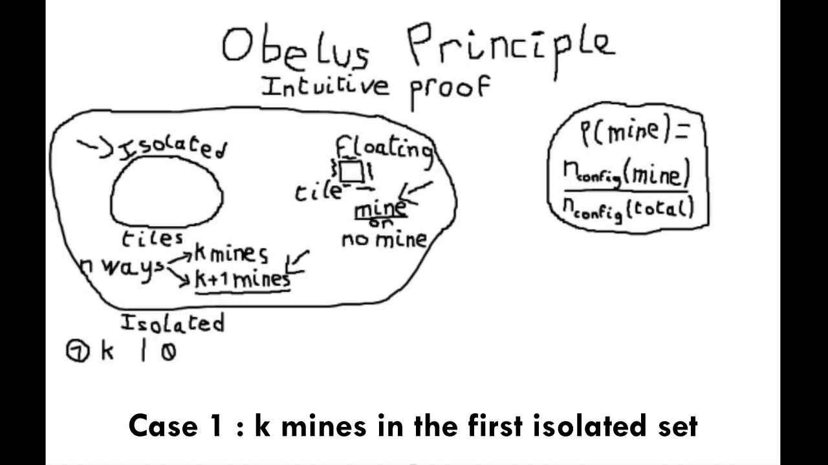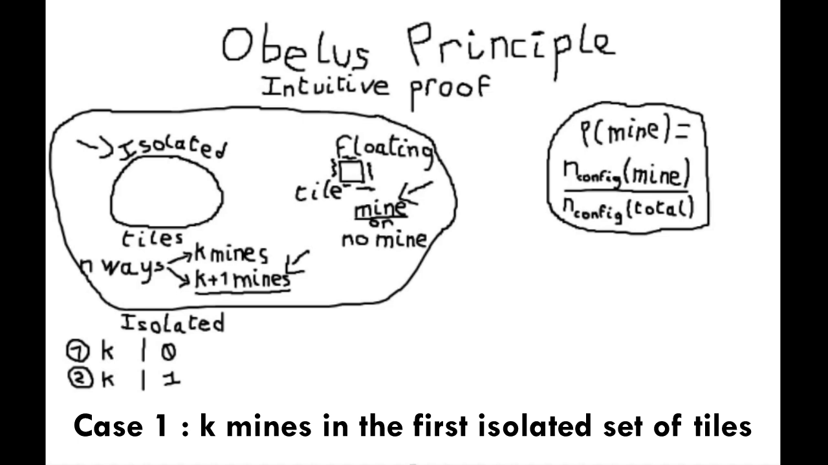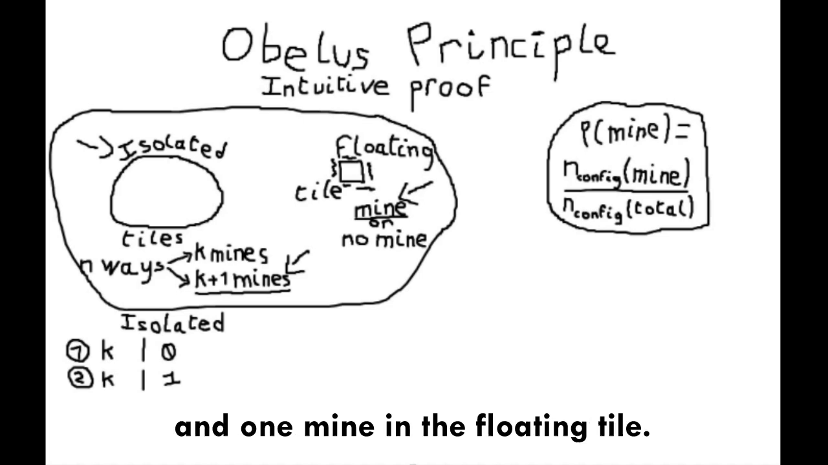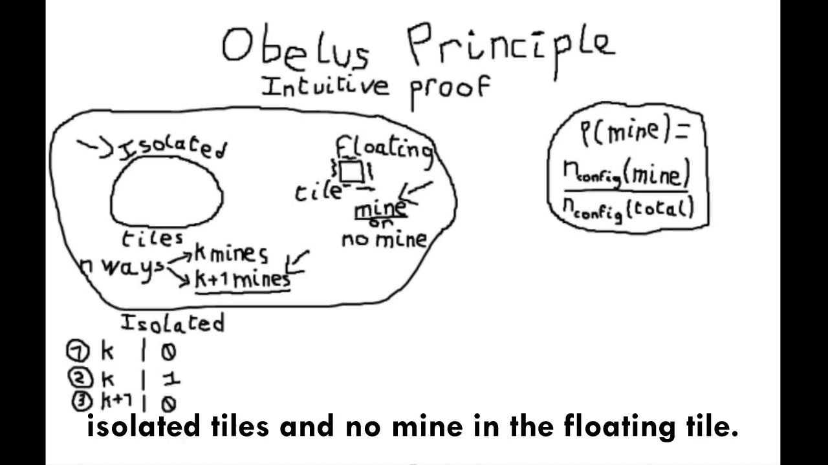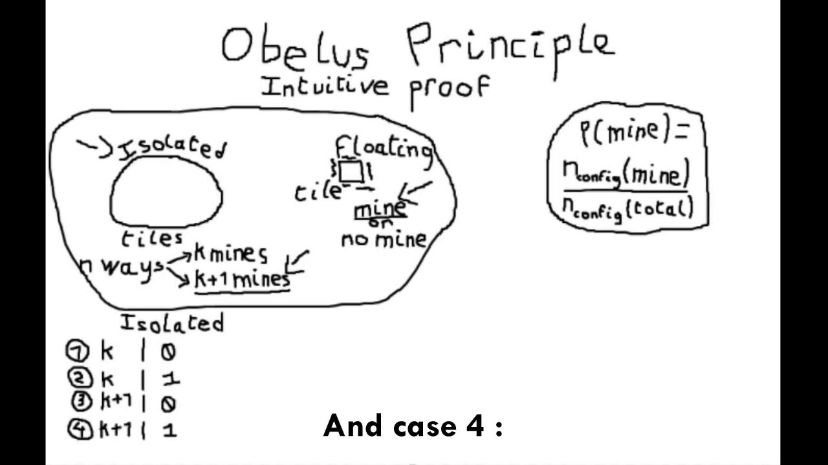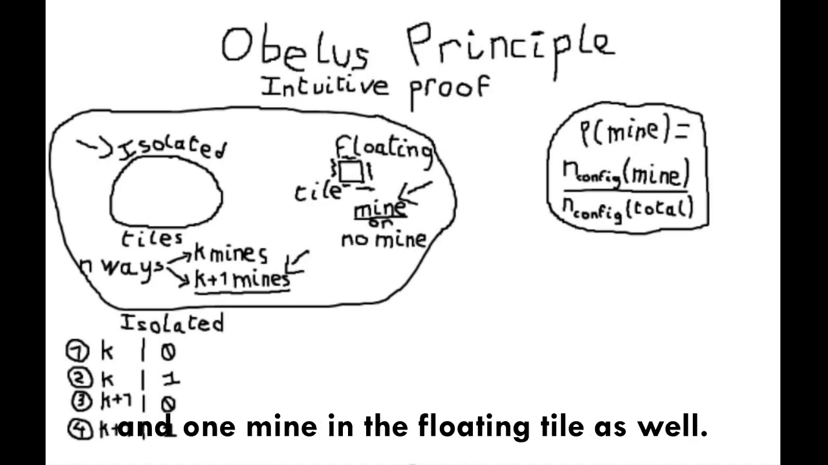Case 1, k mines in the first isolated set and no mine in the floating tile. Case 2, k mines in the first isolated set of tiles and 1 mine in the floating tile. Case 3, k plus 1 mines in the first set of isolated tiles and no mine in the floating tile. And case 4, k plus 1 mines in the isolated tiles and 1 mine in the floating tile as well.